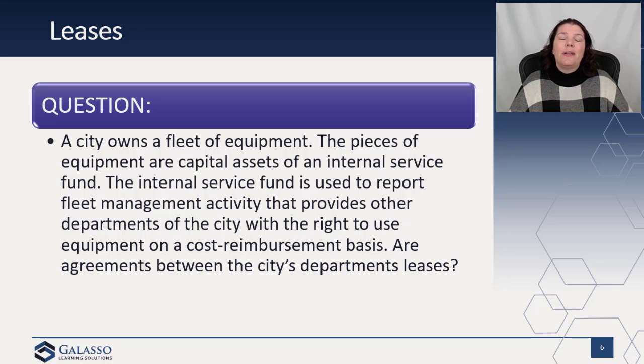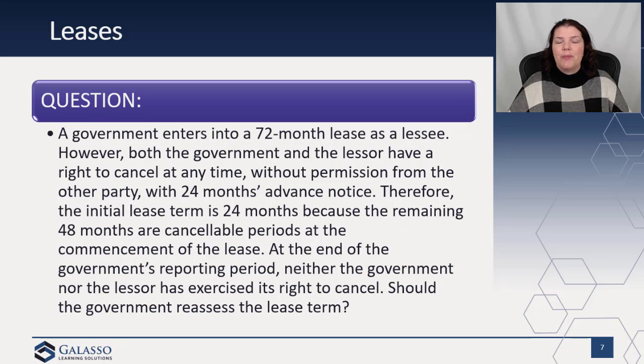And the answer is thankfully no, right? It does not convey the control of an underlying asset to another legal entity. This is just a different department. So in this scenario, it's not conveying the control to use another entity's underlying asset. And so interfund agreements are excluded from GASB 87. So grateful for that clarifying question.